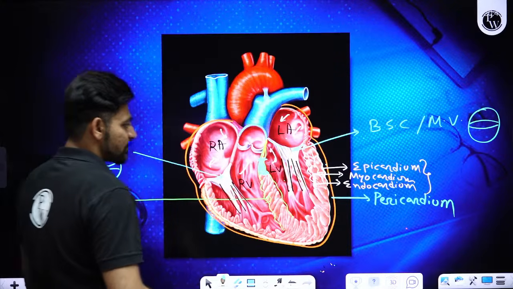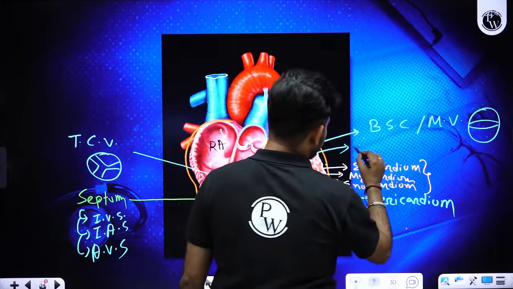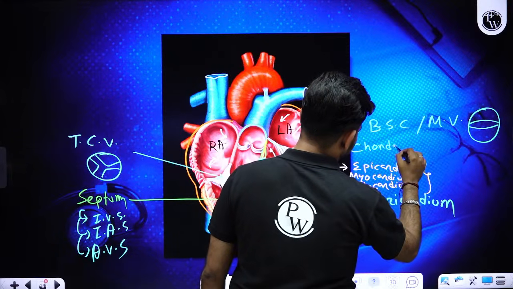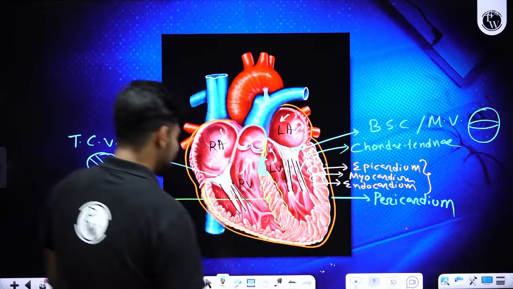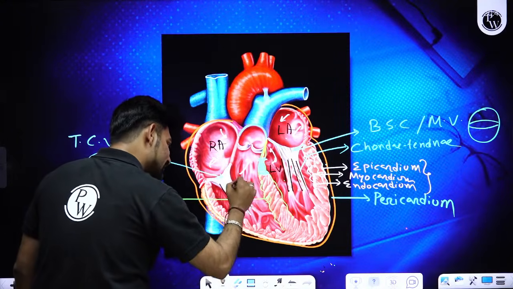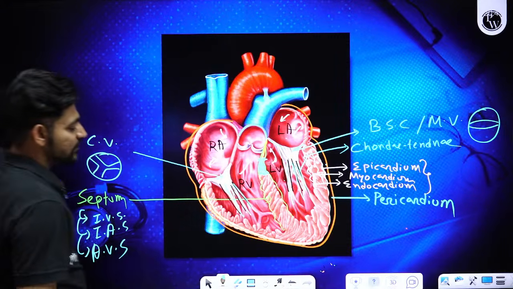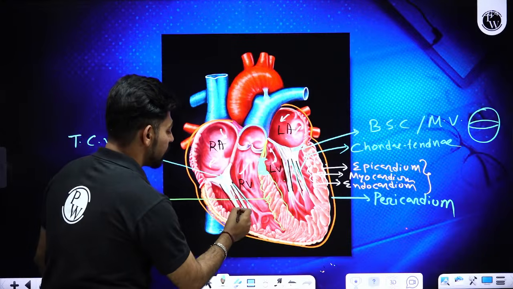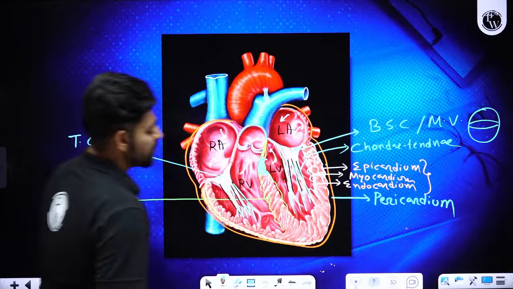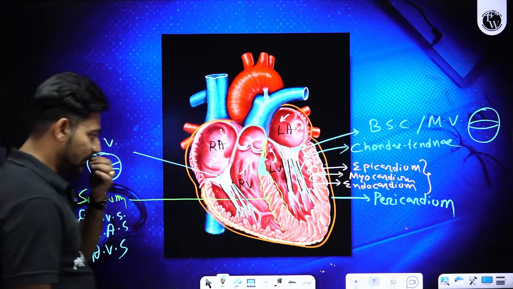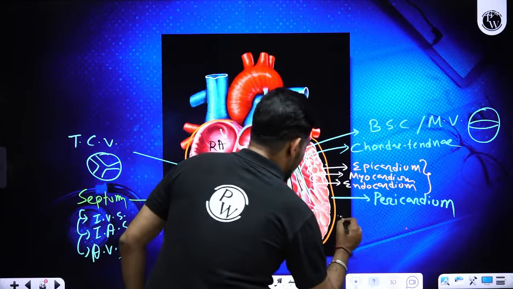For that we have some special fibrous structures, and we call them chordae tendineae. Chordae tendineae are cord-like structures. These are fibers which hold the bicuspid and tricuspid valves very tightly to the pillars present on the wall of the ventricle, right? Okay. And on the wall of the ventricle you will find papillary muscles.